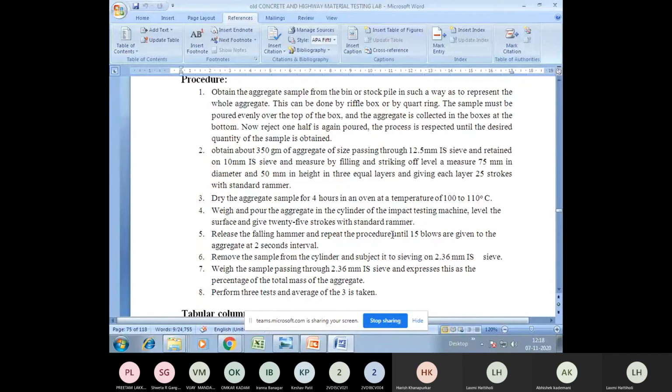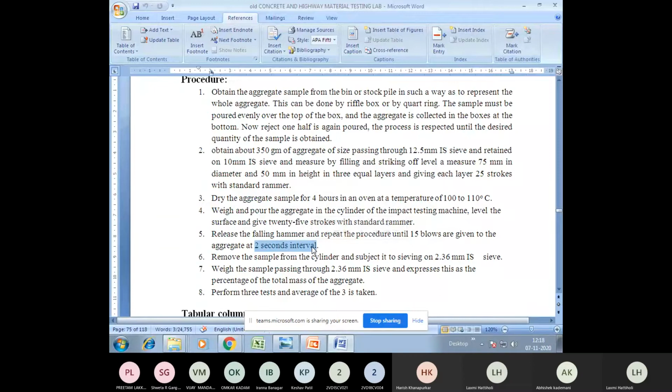The hammer weight I have given you, 14 kg, should fall on the aggregate. How many times? 15 times. You need to give 15 blows to the aggregate at 2-second interval. So every 2 seconds, the blows have to be given continuously. You lift it and drop it, continuously for 15 times. After 15 times, just raise the hammer, lock it, and that part is over.